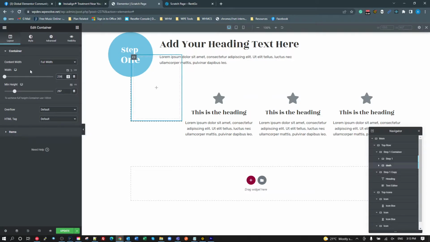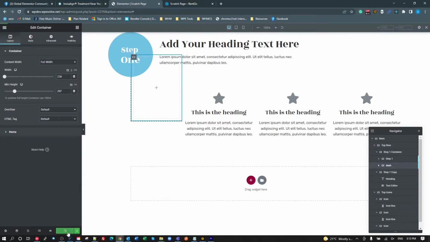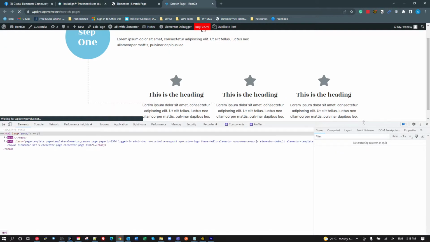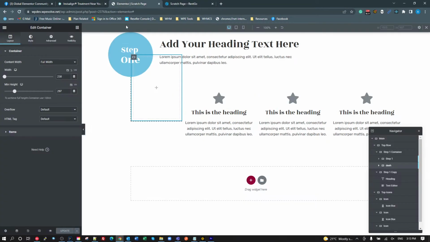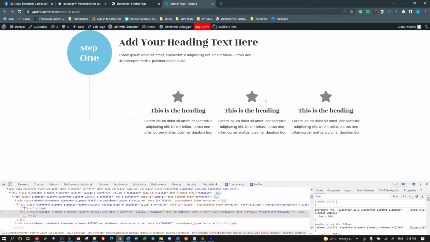By default with Elementor, it sets the maximum width of anything within a container to 100% of that container. I'm not sure why they do that, but that's obviously what they've done. So if I update this now, refresh this page, and there it is. So pretty much what we were looking at here, this kind of layout, obviously different styles, different content, but that's pretty much what we're looking at there.